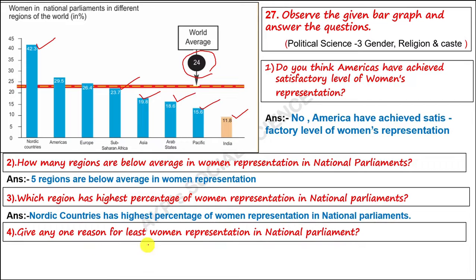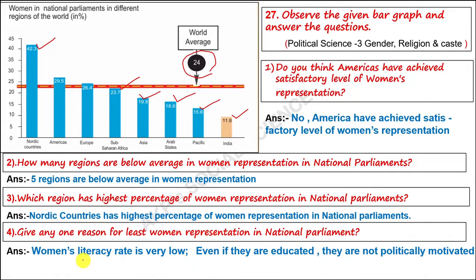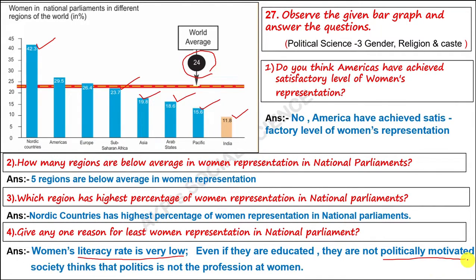Give any one reason for least women representation in national parliament. The reasons are: women's literacy rate is very low. Even if they are educated, they are not politically motivated, they are not interested in politics. Society thinks that politics is not a profession for women. So society thinks women are not suitable for politics. That's why their representation is very less.